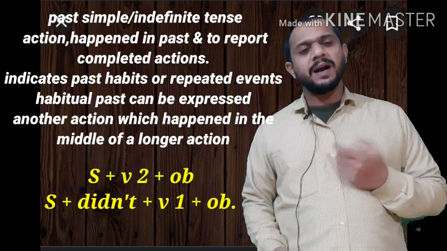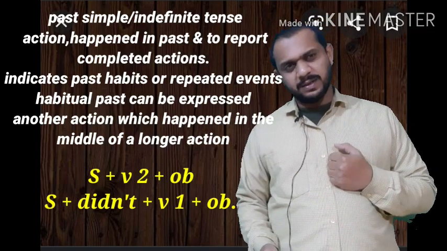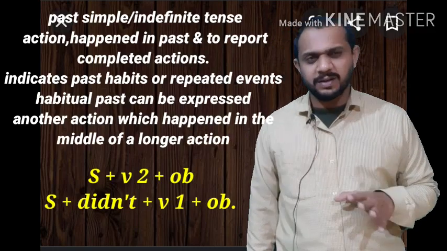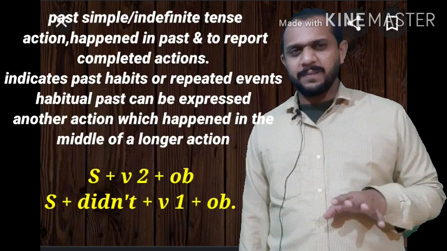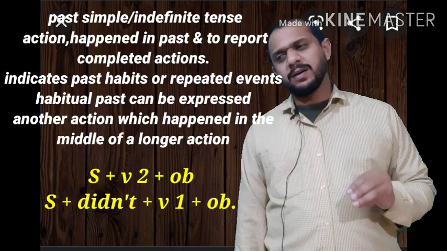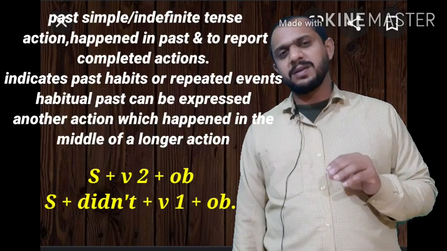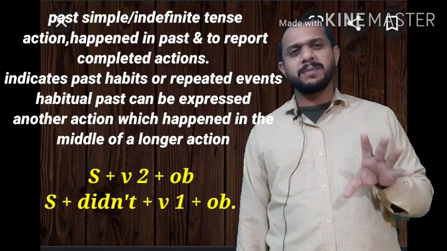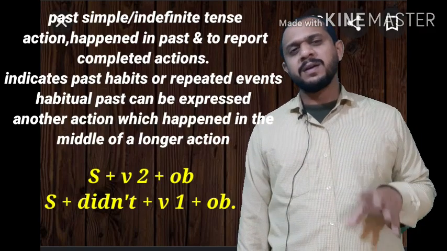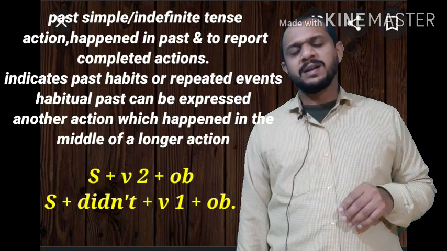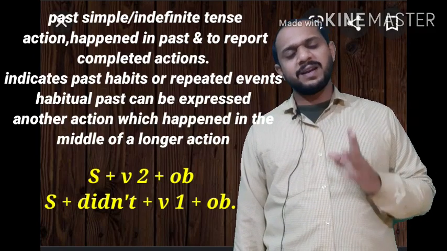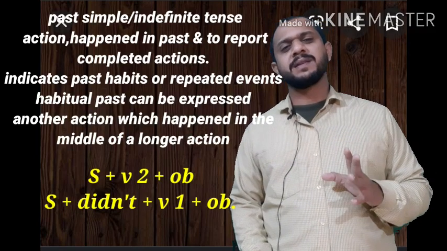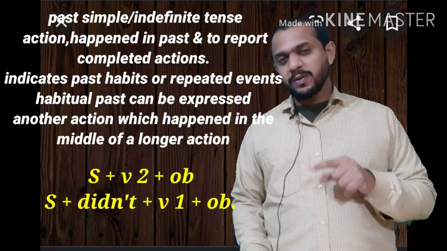Like, I learned Punjabi in Chandigarh. So we have not given time, but when we learned Punjabi in Chandigarh, it was a time span, a time limit. It was the particular time when we learned Punjabi in Chandigarh. So like that we can find out that time from the context.